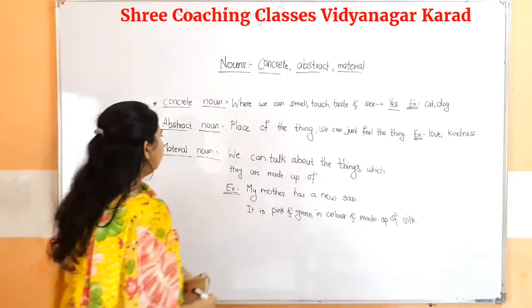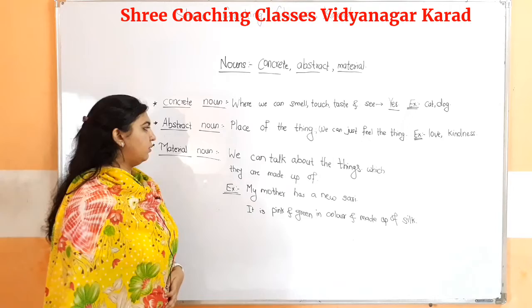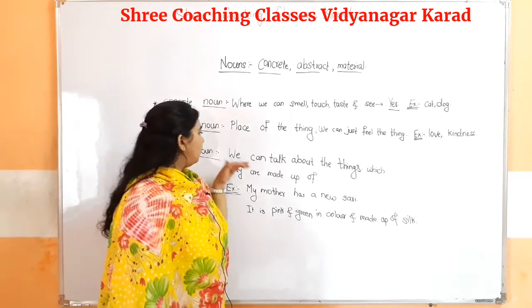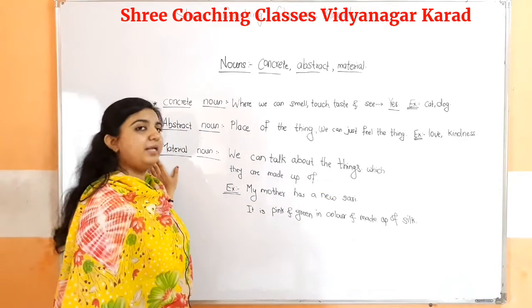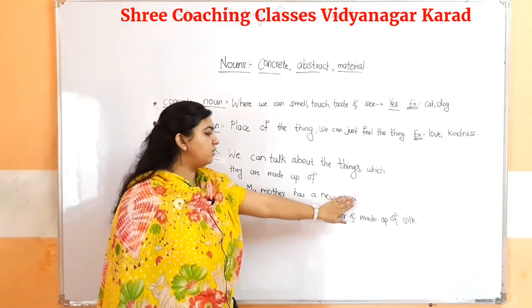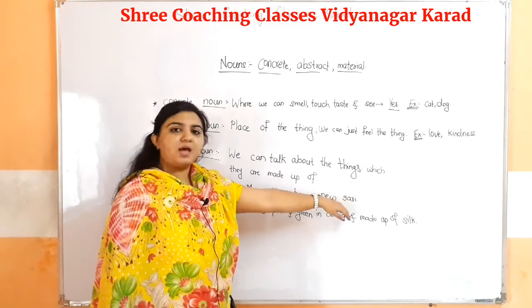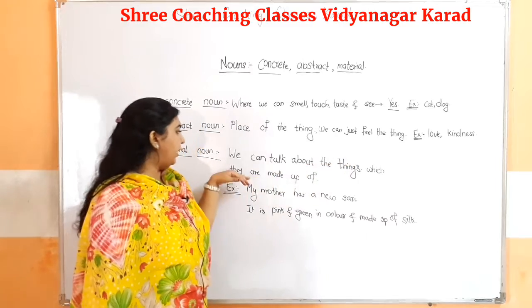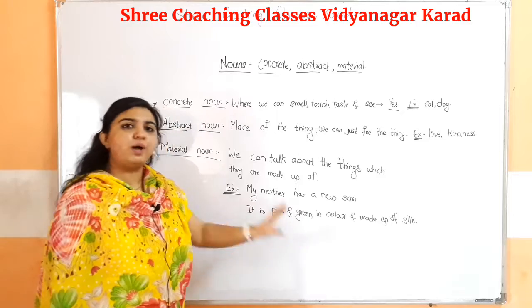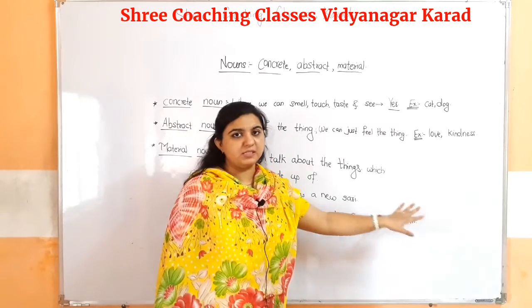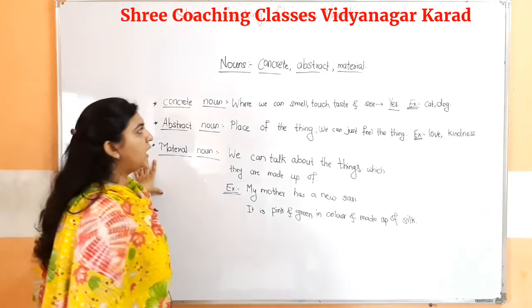Okay, so here we have mentioned it. Suppose we talk about the things which they are made up of. This defines the material noun. For example, my mother has a new sari. Sari is a thing, and then we are defining what it is made of. We are describing its color and the material used to make this sari. So this indicates a material noun.